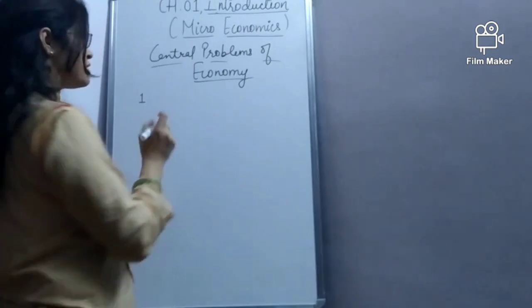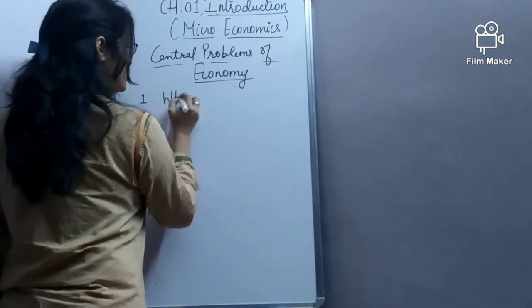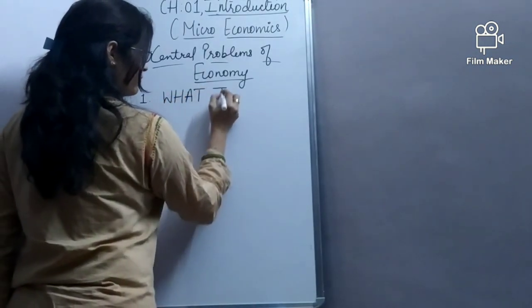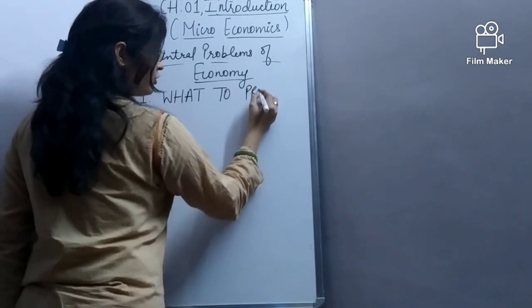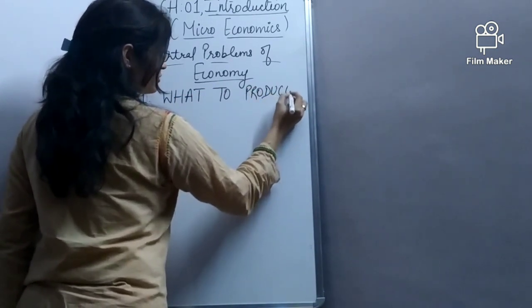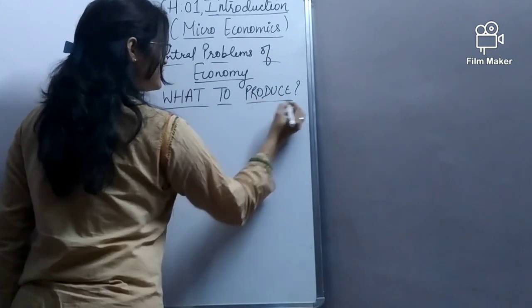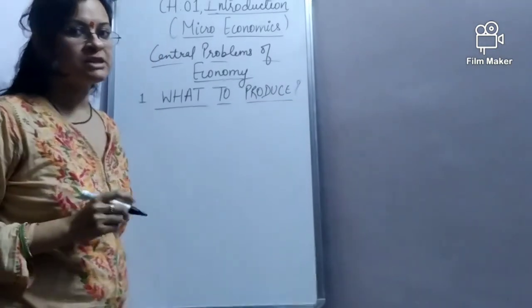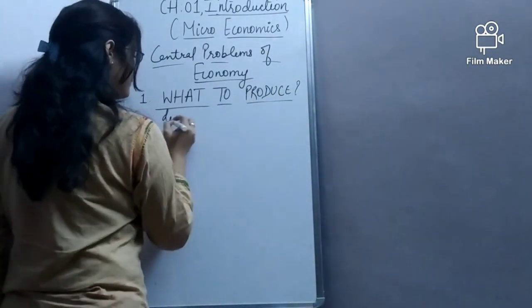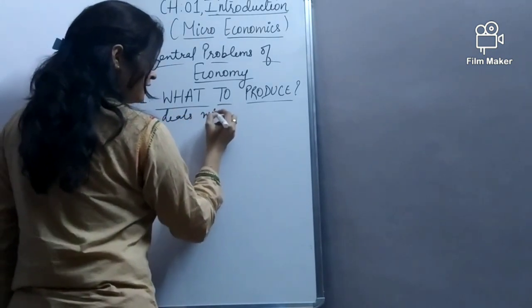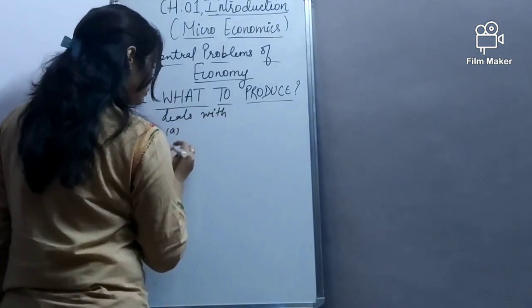The first central problem says what to produce. When this question arises, what to produce, it deals with two things.